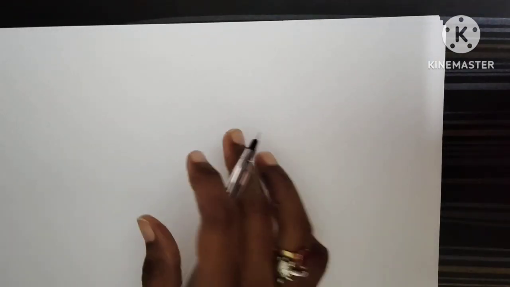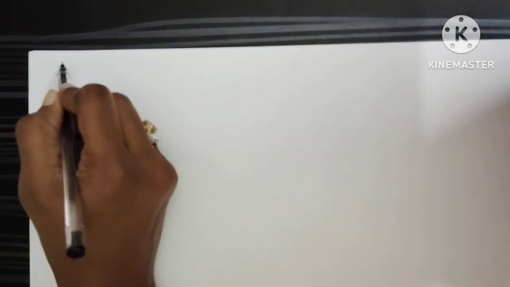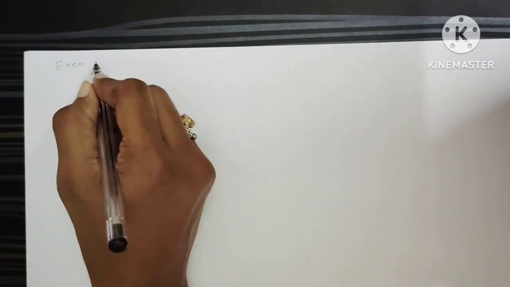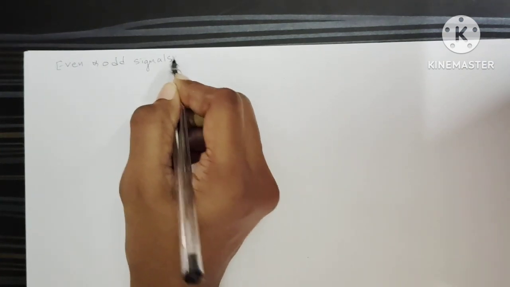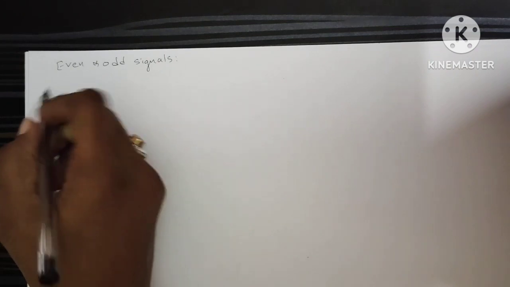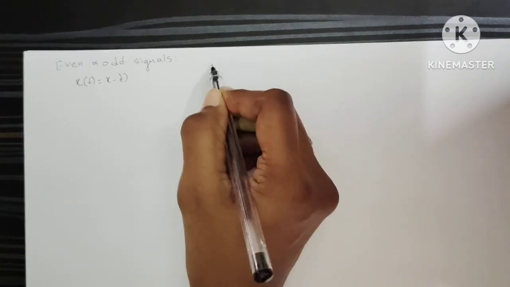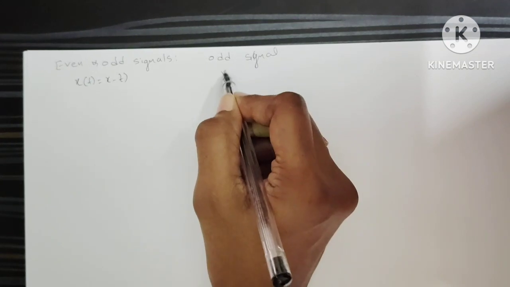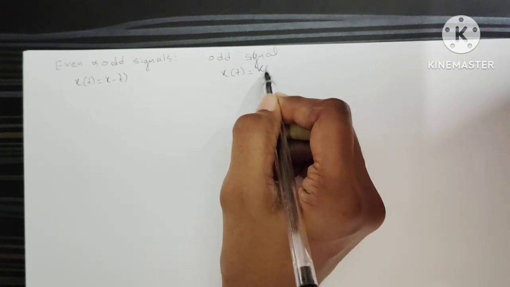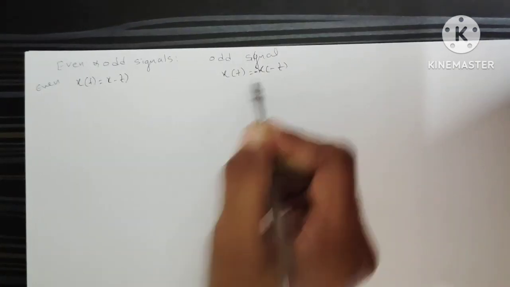Let us see even and odd signals. First, the even signal: x of t is equal to x of minus t, and the odd signal is x of t equal to minus x of minus t. So this one is even and this one is odd.